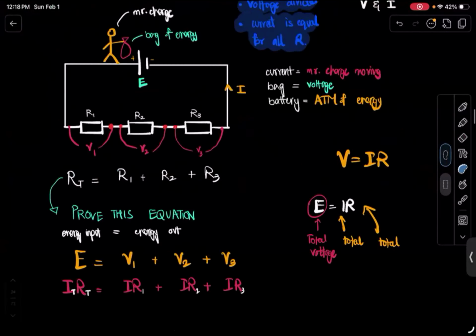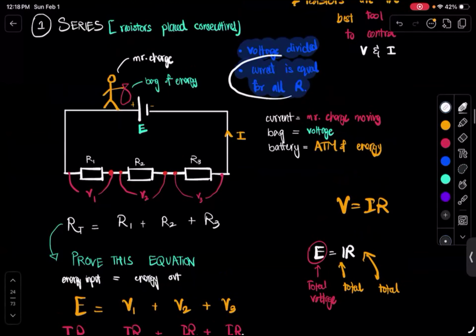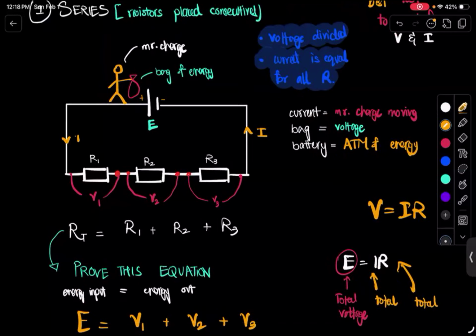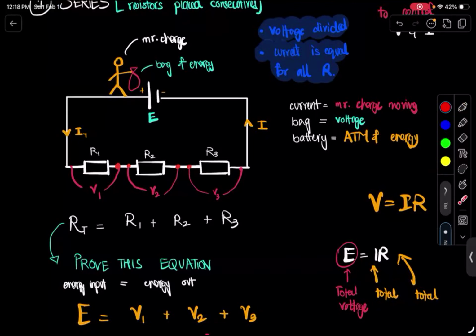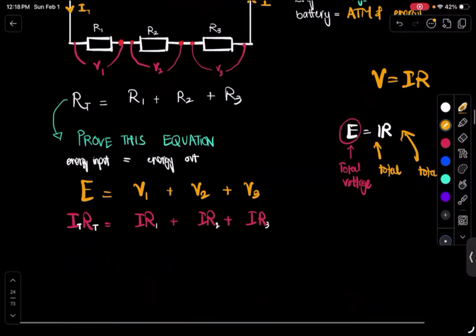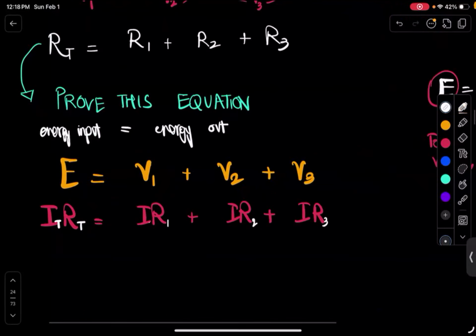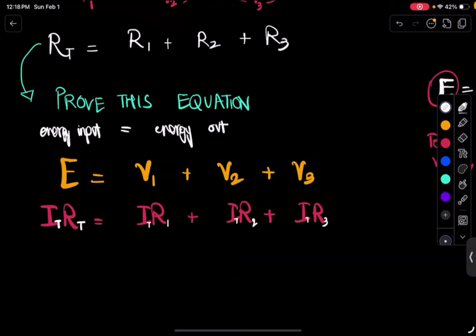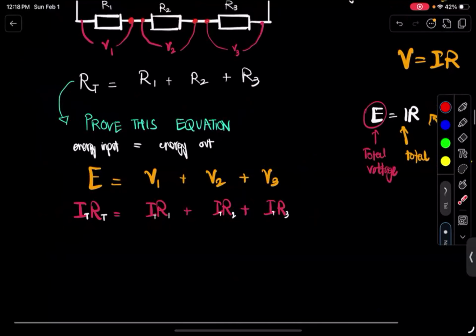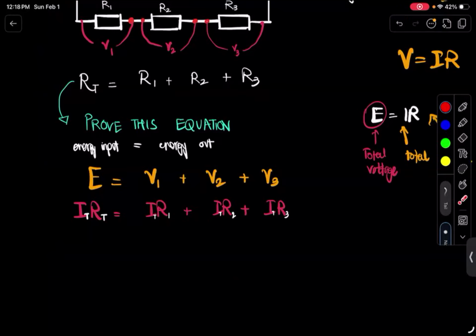And by the way, if you remember, I said that current is equal for all the resistances. So the same current is flowing through all of the resistors. Let's call it IT, which is total current. The same current is passing through all of these resistors. So I can say that all of them are basically IT, IT, IT. So E equals V1 plus V2 plus V3. That means I can replace E with ITRT, V1 with ITR1, V2 with ITR2, and V3 with ITR3.